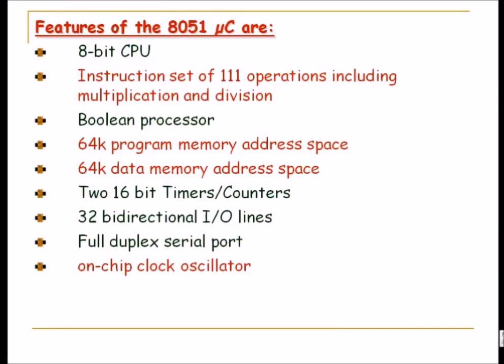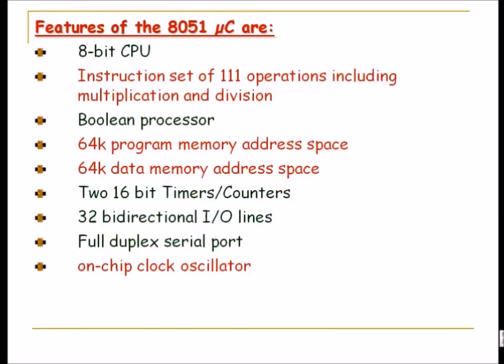So 30 megahertz of course will have less speed comparatively, and the machine cycle will also have some role to play, because in the case of the 8051 the machine cycle is crystal frequency divided by 12. So it takes 12 clock pulses to perform one machine cycle. Every instruction can have a different number of machine cycles and different bytes that it consumes, depending upon the instruction. So this on-chip clock oscillator has a lot of importance attached to it, in deciding how much maximum speed you can have.